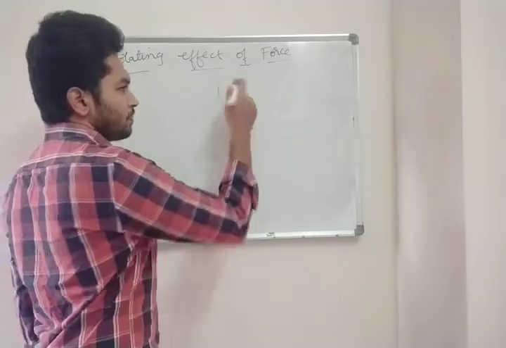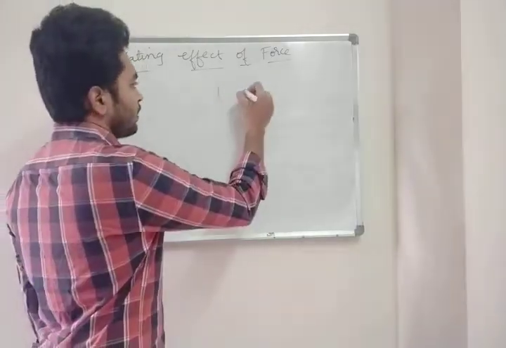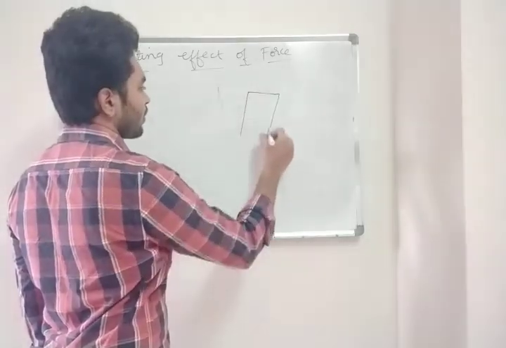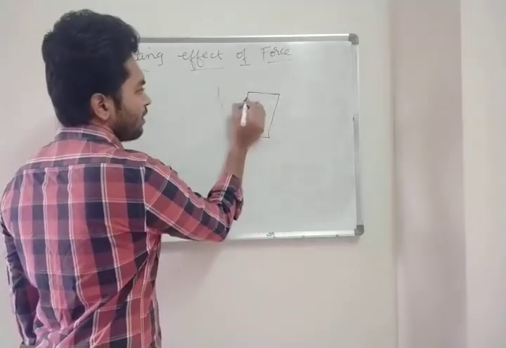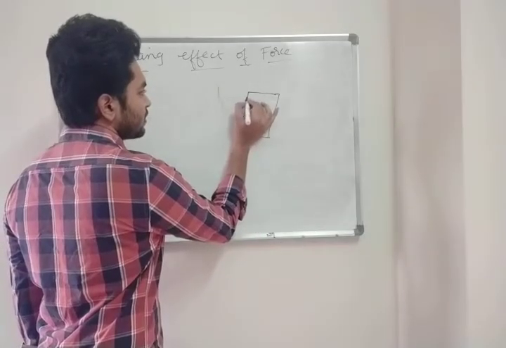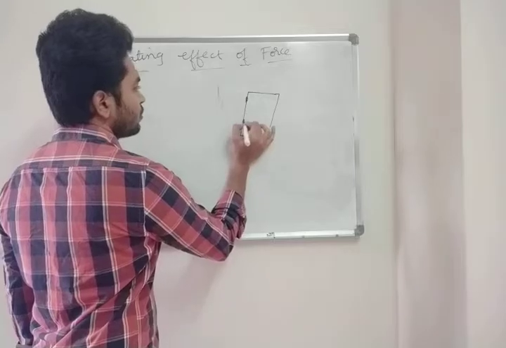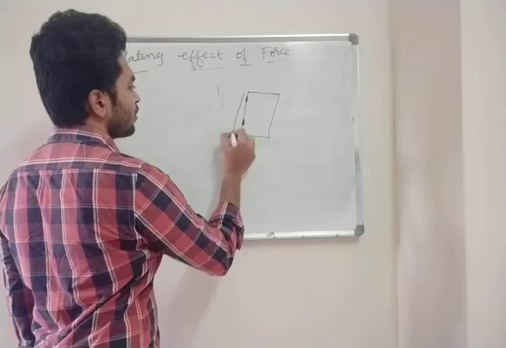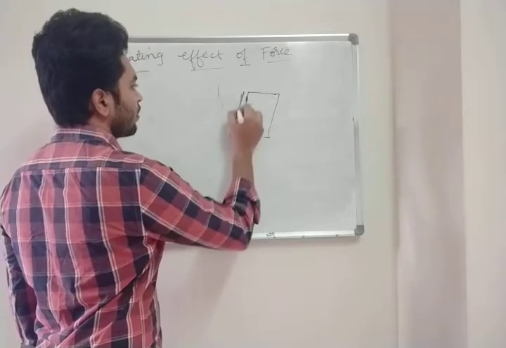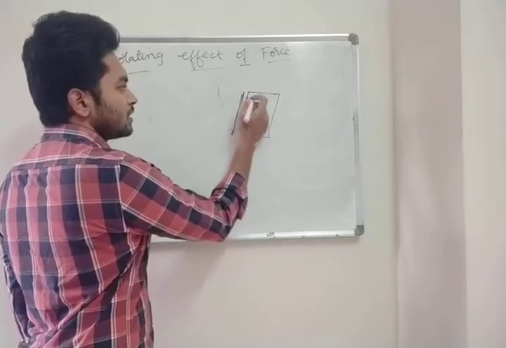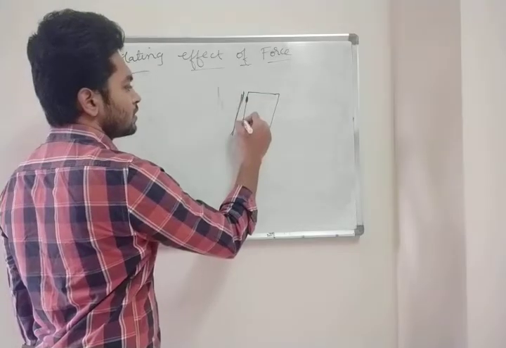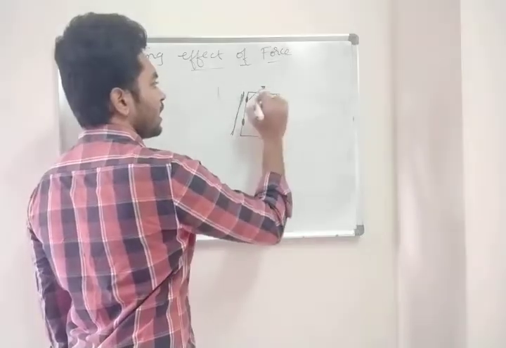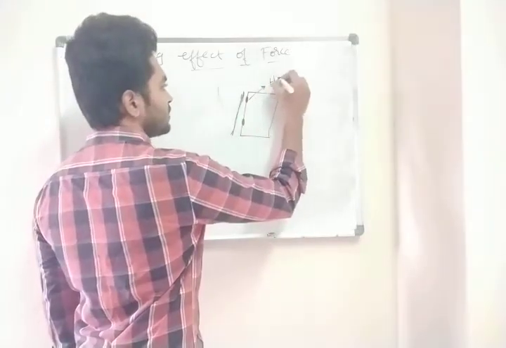Suppose a door is there. You have a small attachment to the wall. If this is your wall, this is attached to the wall. This element is called hinges.